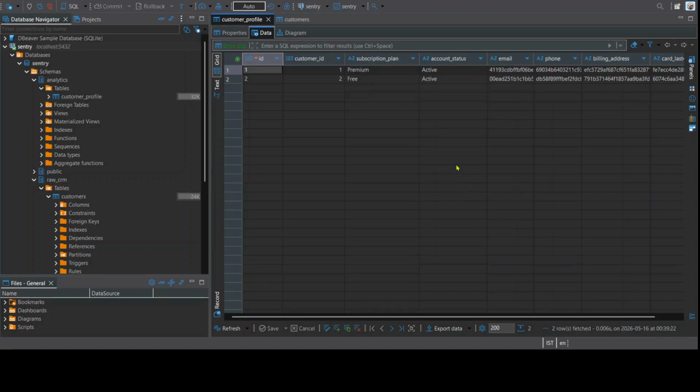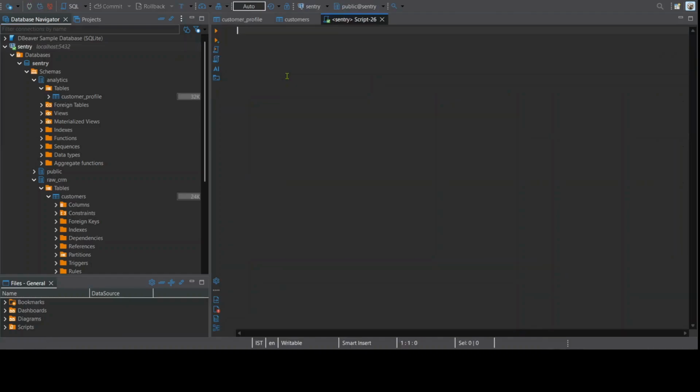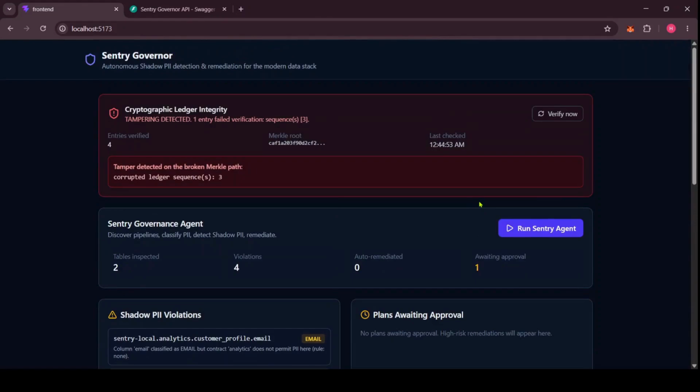But what if a rogue admin tries to delete these logs to hide their tracks? I will simulate a hack by deleting a log entry directly in the database. But now let's verify. Boom! Integrity check failed. The recomputed hash no longer matches the stored hash, and the Merkle path is broken. The attacker can never make this box green again without the private key. It is permanent mathematical proof of tampering.